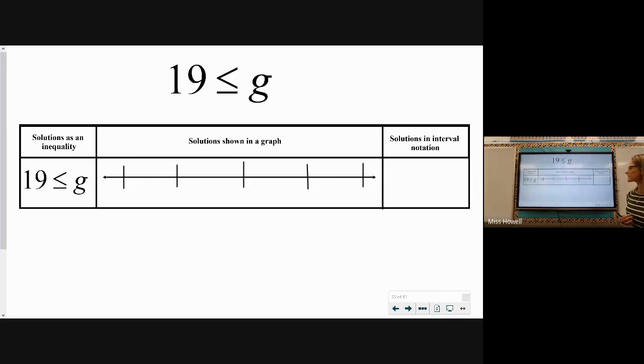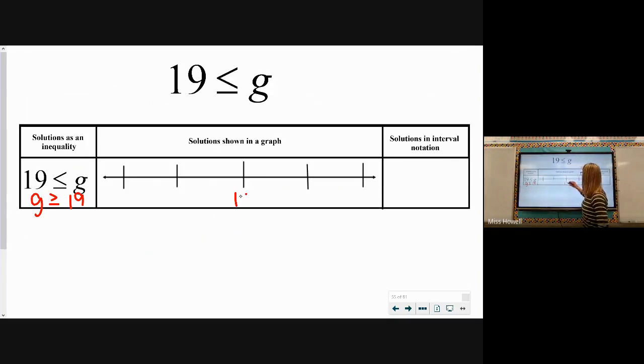19 is less than or equal to G. My suggestion, there's still quite a few of you messing up your graph when you don't have that variable first order. So my suggestion would be put your G in front, your 19 in back, and make sure you flip-flop so that your statement means the same thing. Because both of those inequalities have the same exact graph, and they both get shaded to the right, so be careful.